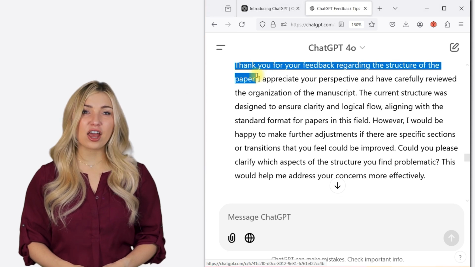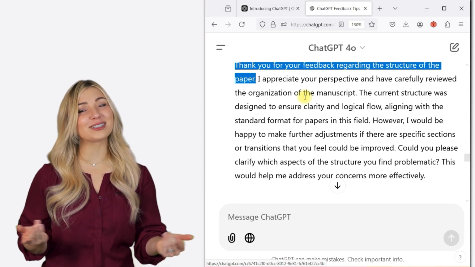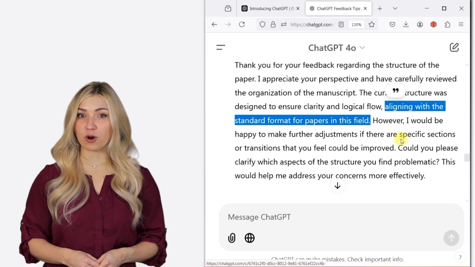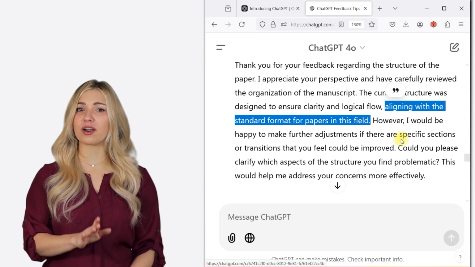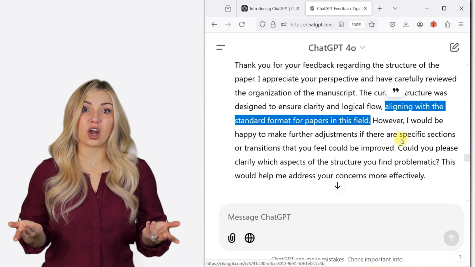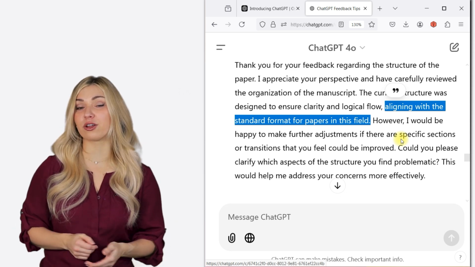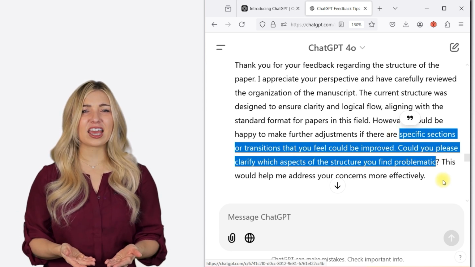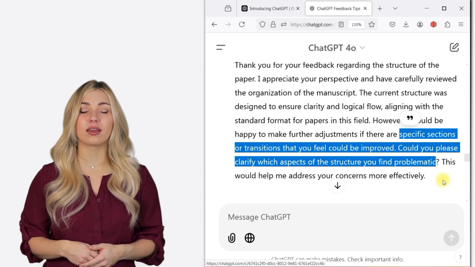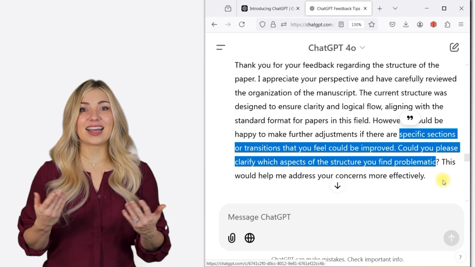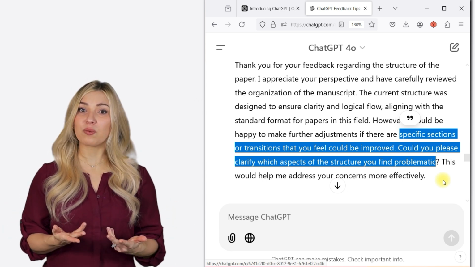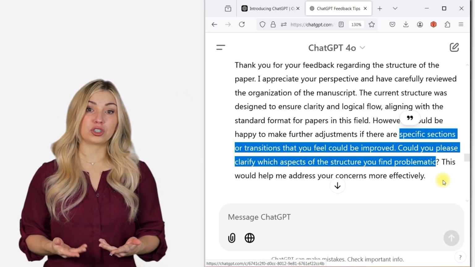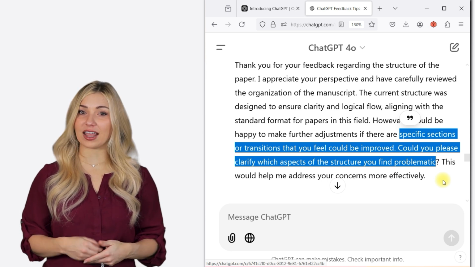ChatGPT is suggesting that we start by thanking the reviewer, which is always a good idea. Then it is asking us to tell the reviewer that the paper follows a standard format for papers in this field. Essentially, we are telling the reviewer that most papers published on this topic follow this particular format. And then we are politely putting the question back to the reviewer, asking him exactly what changes he wants us to make. Essentially, what we are saying is that if the reviewer is specific about what he wants, then we will be happy to make those changes. As you can see, ChatGPT has given a response that shows respect to the reviewer while defending our work.